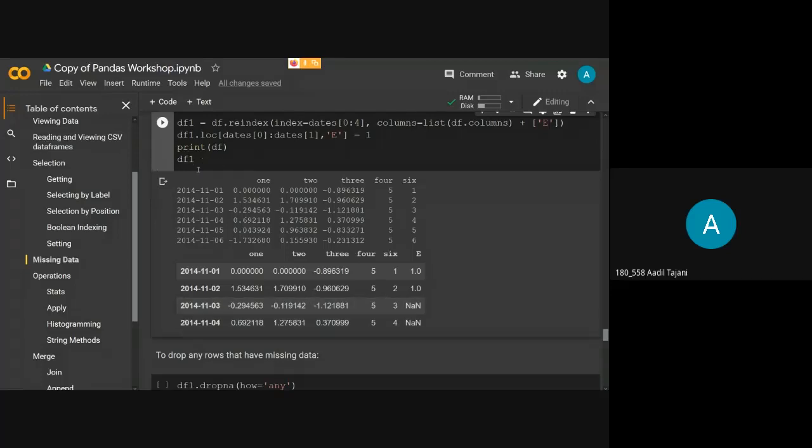And when we print that data frame, this is the resulting data frame. This is our original data frame. So what we have done is we have reindexed the data frame. I want just these values.